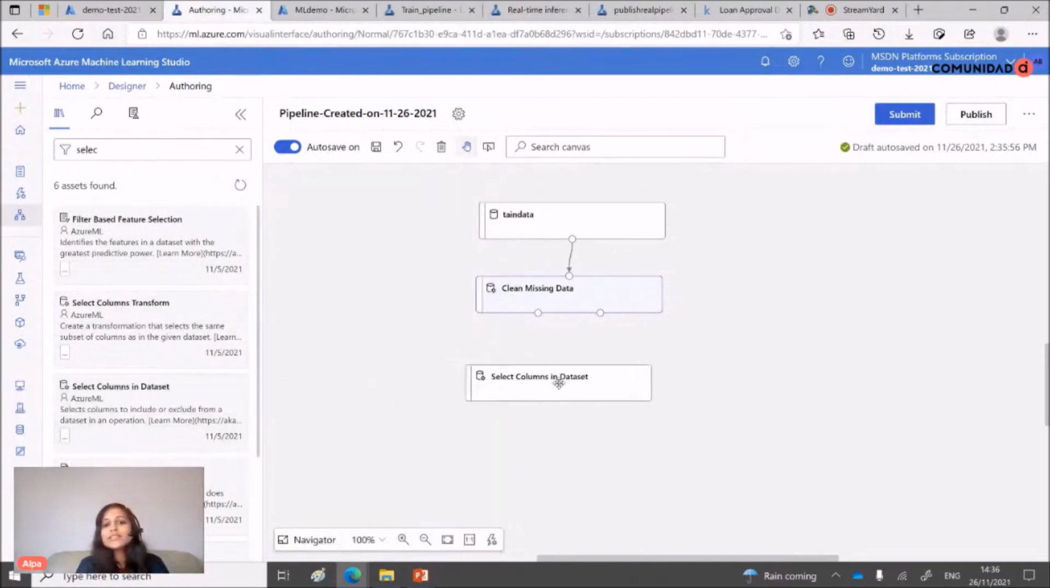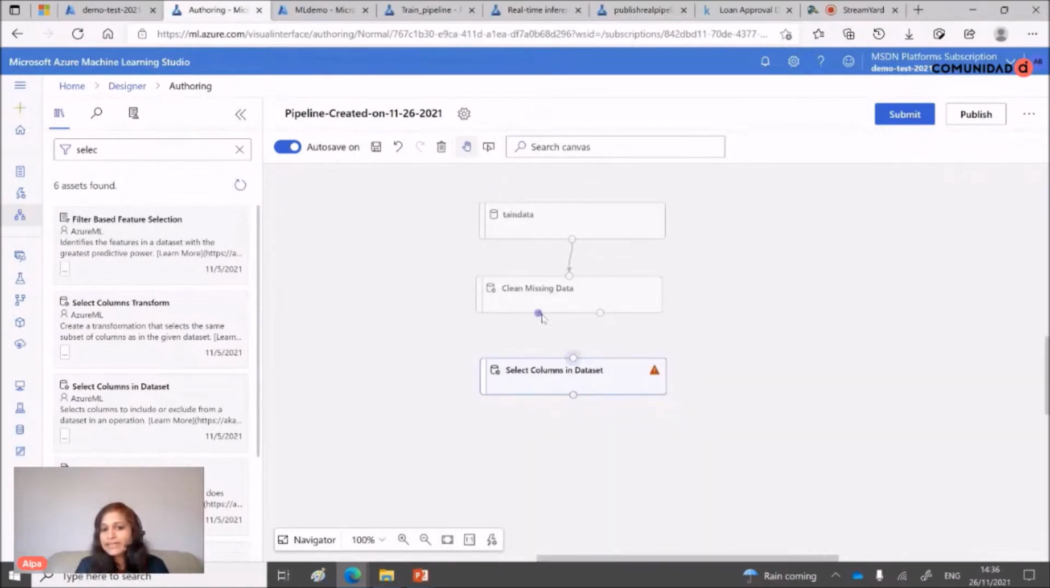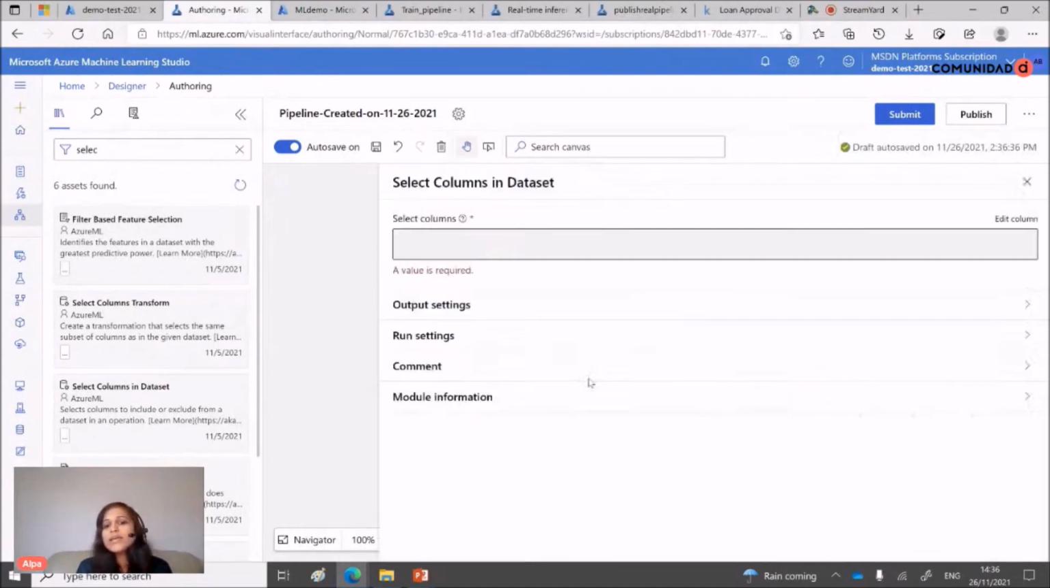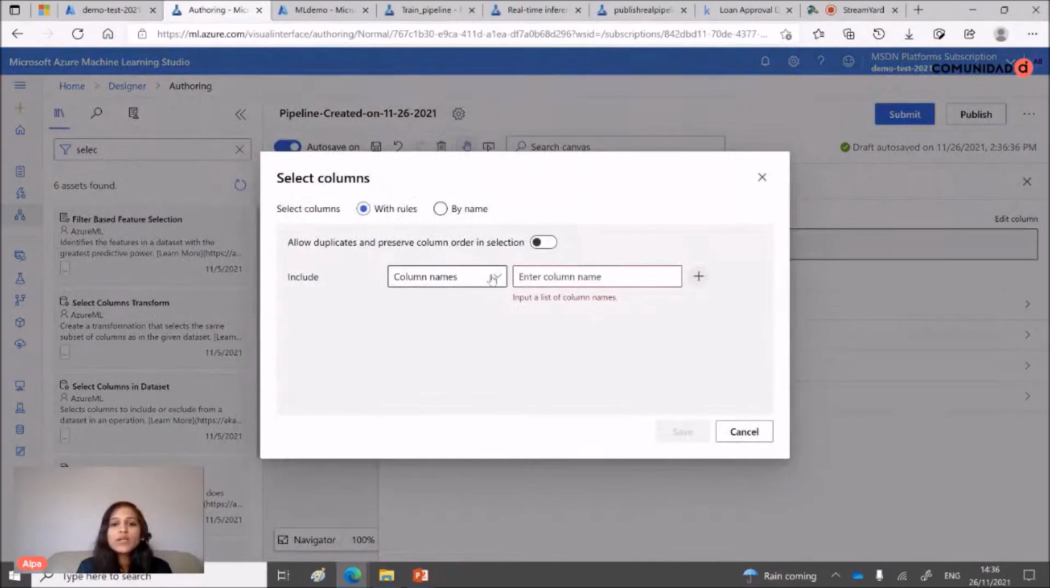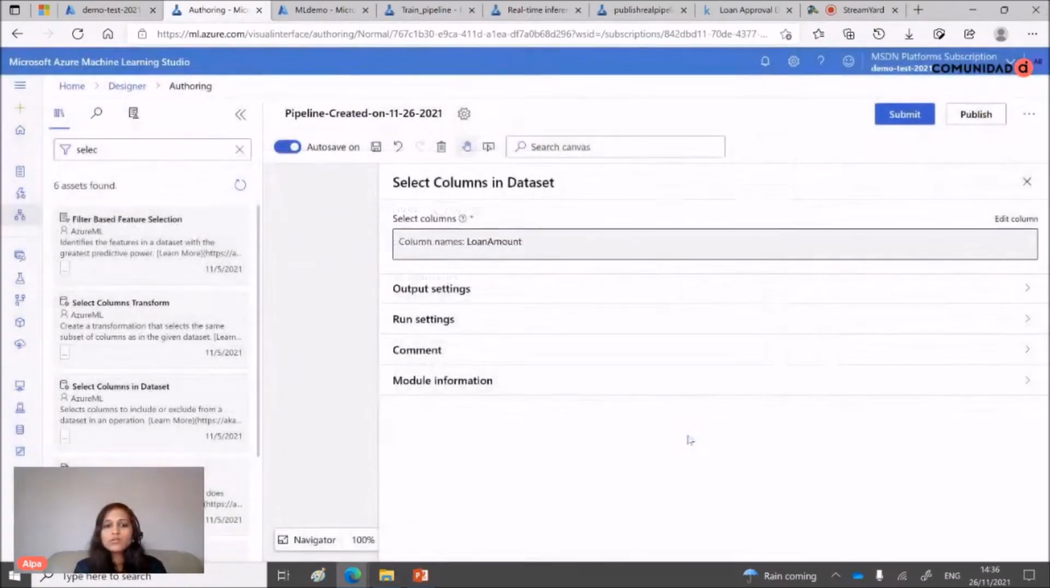See how easy it is. You just need to drag and drop, and then you just need to connect one component with another component. So the output of this component is now the input of this other component. And here I would like to select columns. I said I'm only interested in one column. You can choose as many as you like, but I'm just interested in the loan amount.